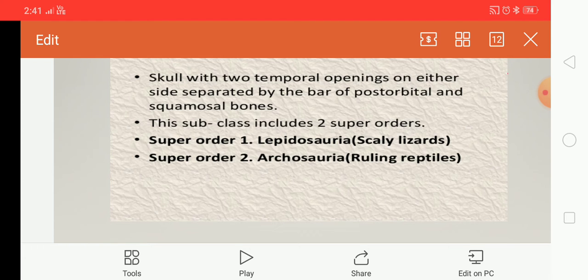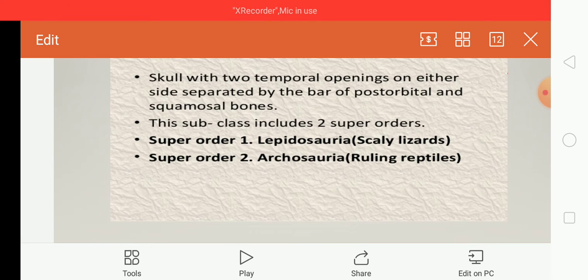So that is, for example, lizard-like animals. Okay, whereas Squamata will be having a scaly body, squama means scale. So this will include the scaly lizards and snakes. Okay, that is, it includes around 6,800 species of lizards and snakes.